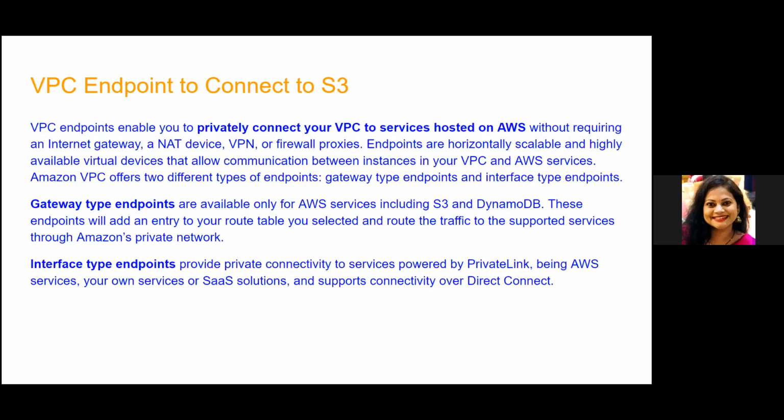Okay, and then they are of two types. One is the gateway type, which helps you to connect to S3 and DynamoDB, and then there is the interface type, which we'll cover in our upcoming session, wherein we'll cover VPC PrivateLink. Even the interface type endpoint provides private connectivity to services powered by PrivateLink. So it's not only for the services which are there in AWS. It also helps you to connect to other resources which are not there on your on-premises.